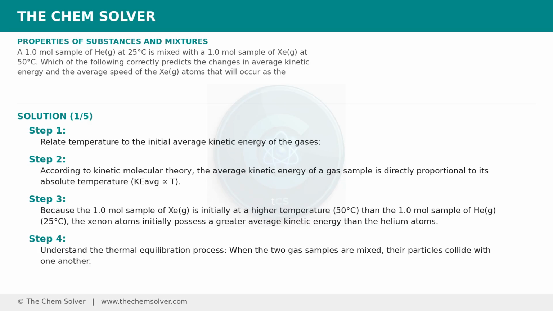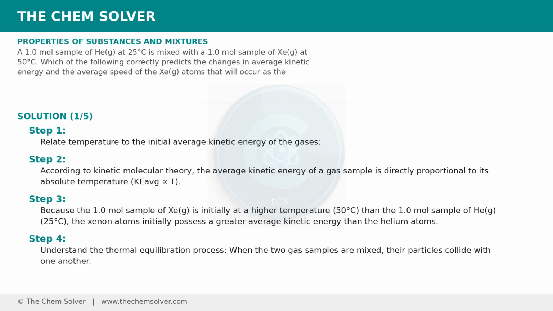Relate temperature to the initial average kinetic energy of the gases. According to kinetic molecular theory, the average kinetic energy of a gas sample is directly proportional to its absolute temperature. KE average is proportional to T. Because the 1.0 mole sample of Xe is initially at a higher temperature, 50 degrees Celsius, than the 1.0 mole sample of He, 25 degrees Celsius, the xenon atoms initially possess a greater average kinetic energy than the helium atoms.